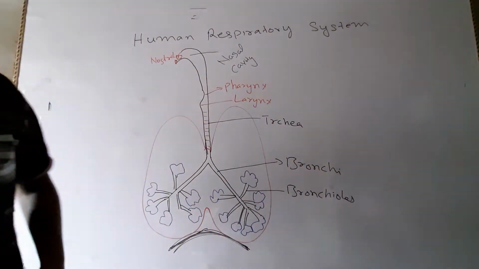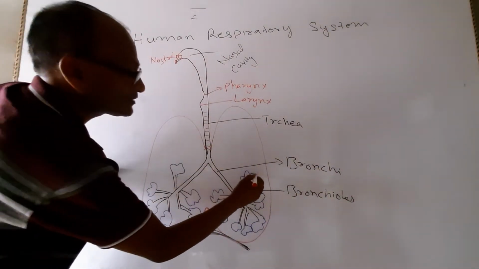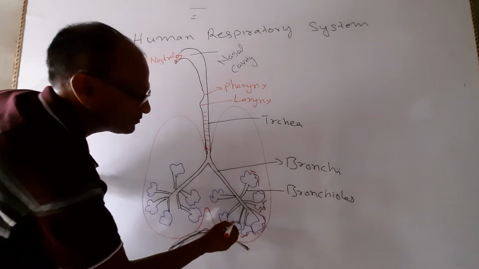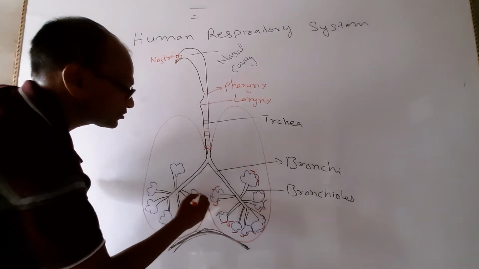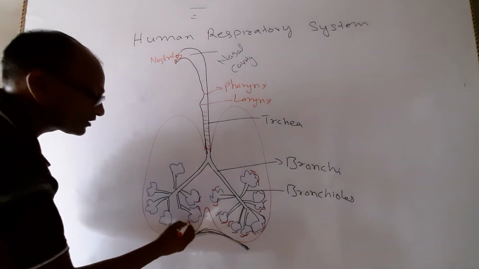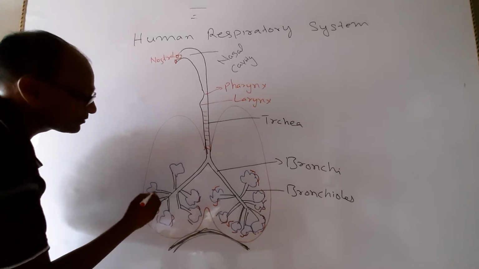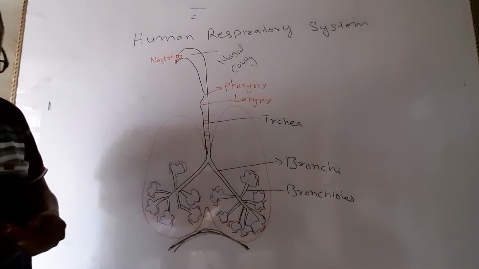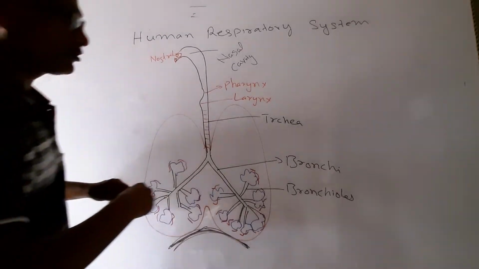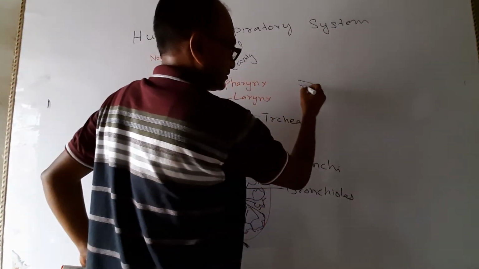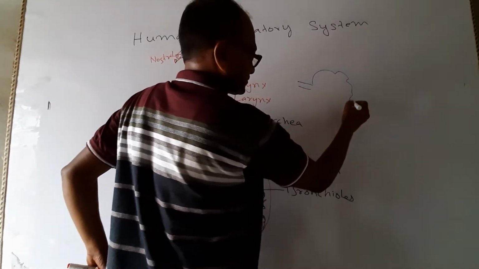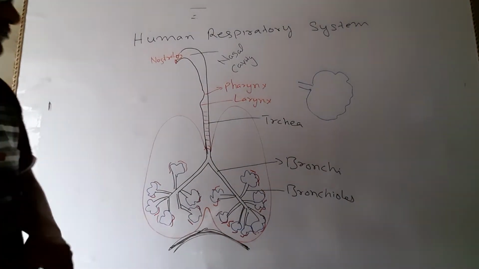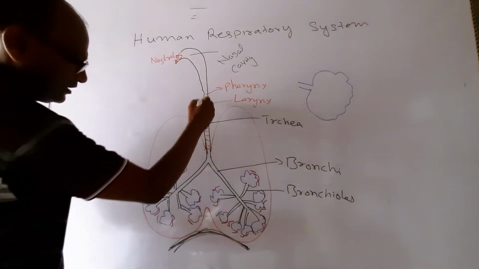Now see, close to the alveolar sac there are many blood vessels. These are blood vessels. I have drawn some of them. Now see, I am drawing one alveolar sac here. Suppose this is one alveolar sac.